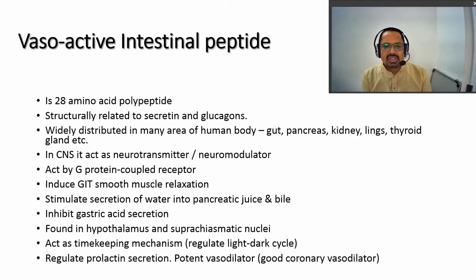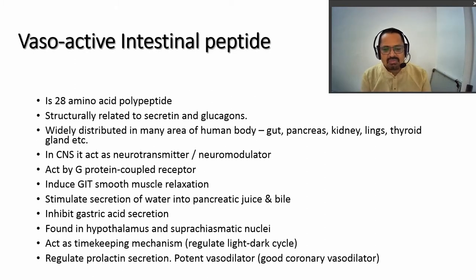The intestinal peptide acts by G protein coupled receptor, so it induces GIT smooth muscle relaxation. It produces smooth muscle relaxation, stimulates the secretion of water into the pancreatic juice and bile, and inhibits gastric acid secretion. These are the effects of this vasoactive intestinal peptide.